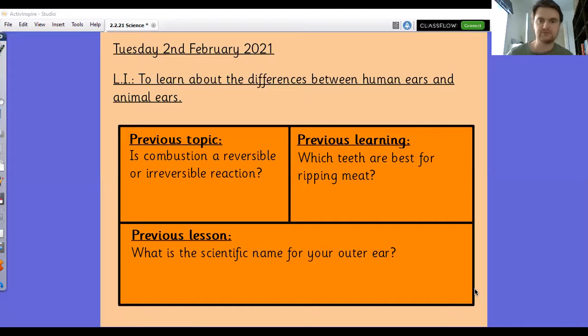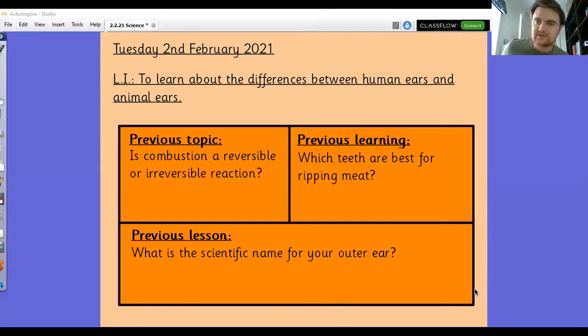So is combustion a reversible or irreversible reaction? Remember, we talked about how combustion was when something sets on fire. So is that reversible or irreversible? From previous learning that you did, I believe in Year 4, which teeth are best for ripping meat? You've got lots of different types of teeth in your mouth. They've all got different names. Which ones are the best for ripping meat that carnivores have got?